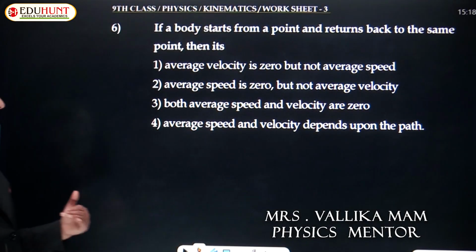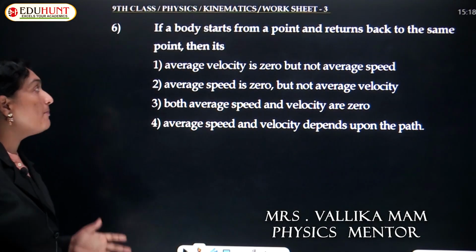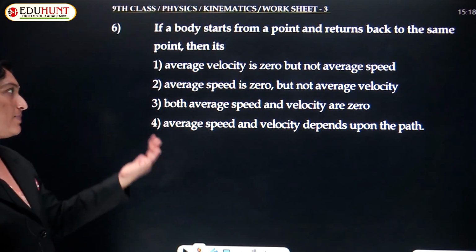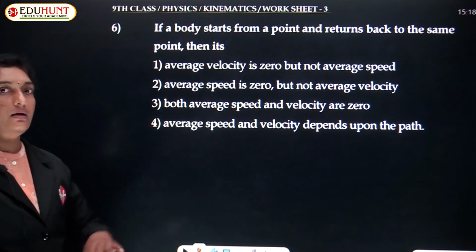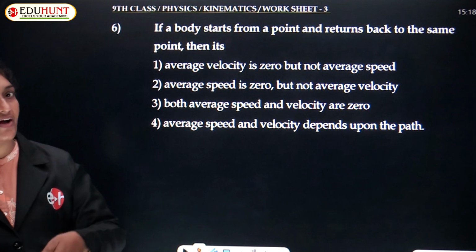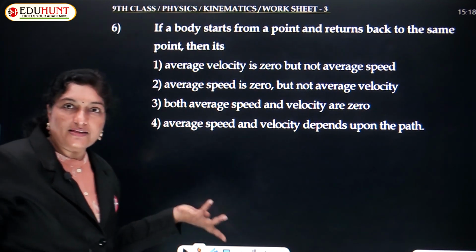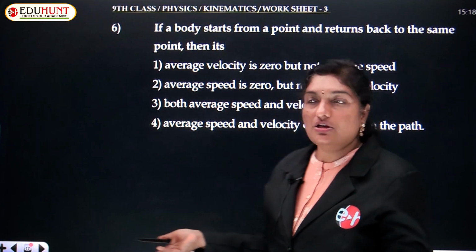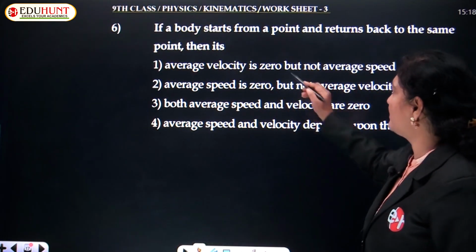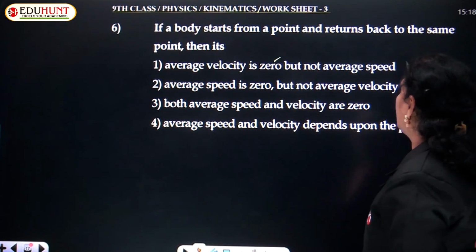So moving ahead with the next one, that is the sixth question. A body starts from a point and returns back to the same point. Initial position and final position remain the same. Average velocity is displacement upon time, and displacement is 0, so velocity is also 0. So average velocity is 0, but not average speed.